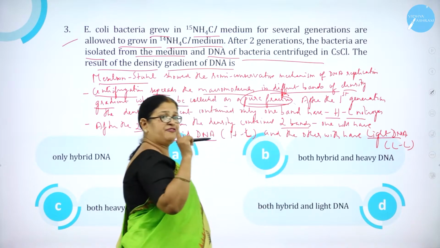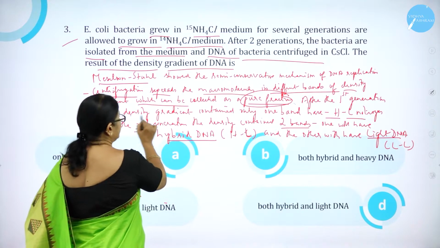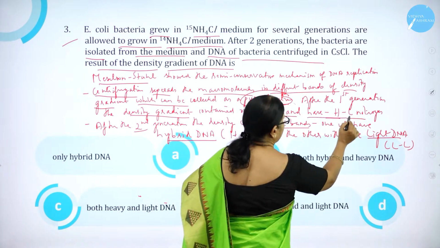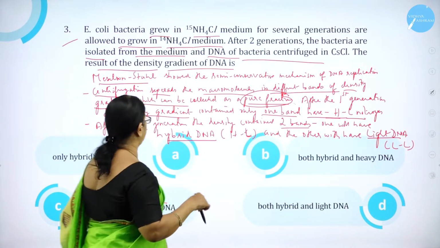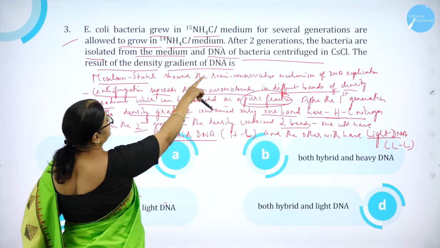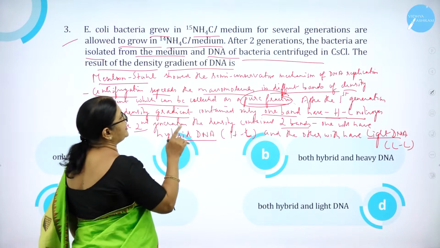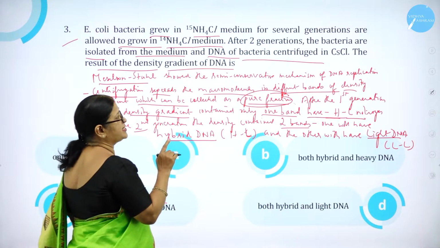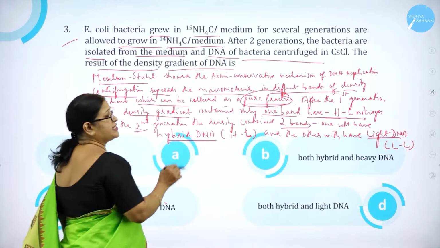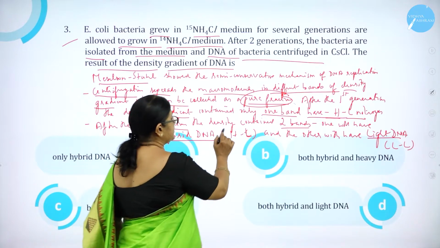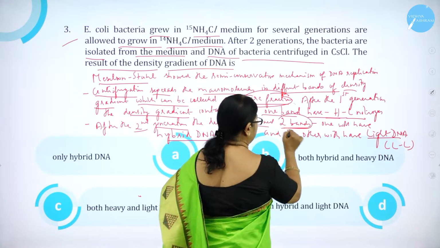After the first generation, the density gradient contained only one band having hybrid nitrogen, only one band. But after the second generation, the density gradient contained 2 bands.